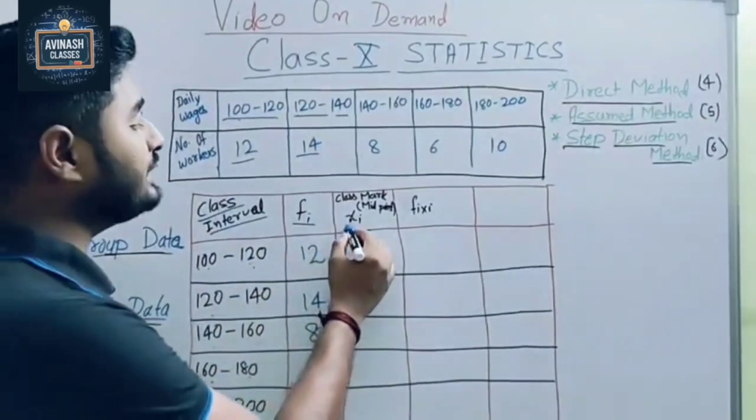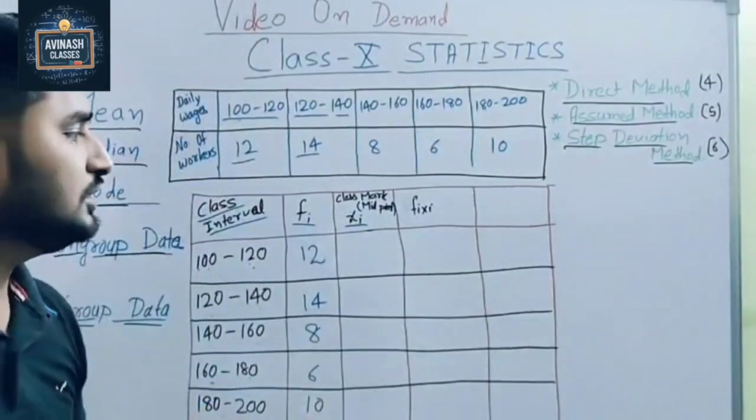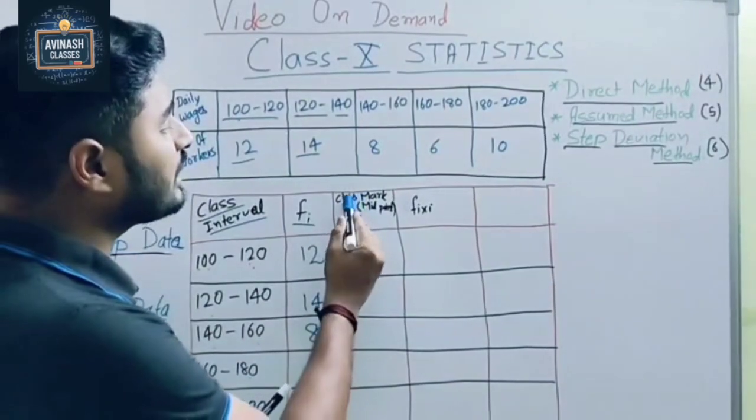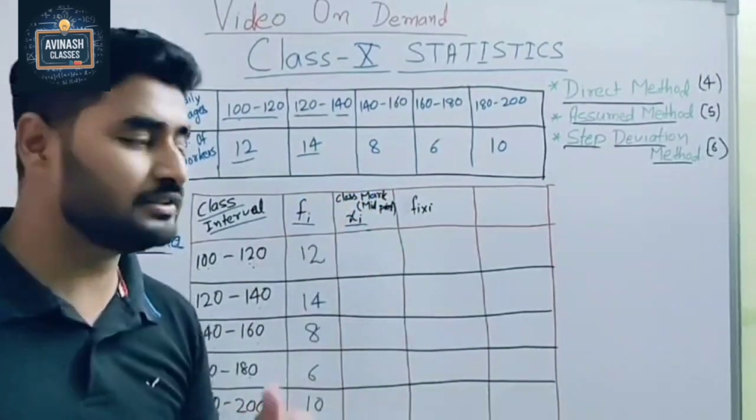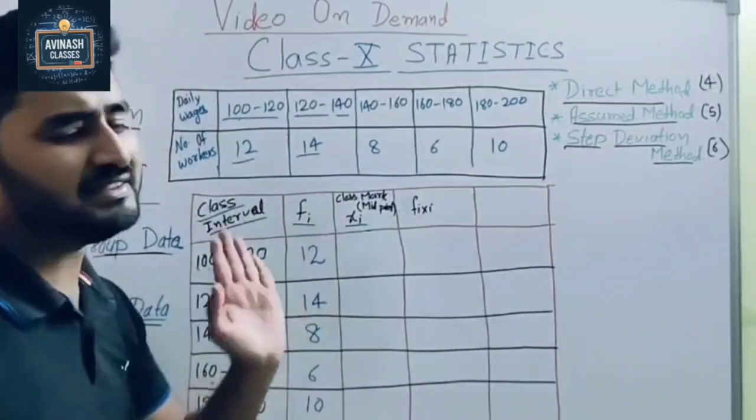Okay, now we have to find the xi. So here the question comes, what is xi? Here xi is the class marks. Sometimes you see class marks, sometimes you see mid value, or otherwise xi.